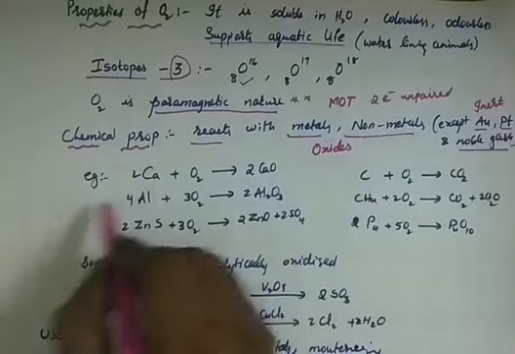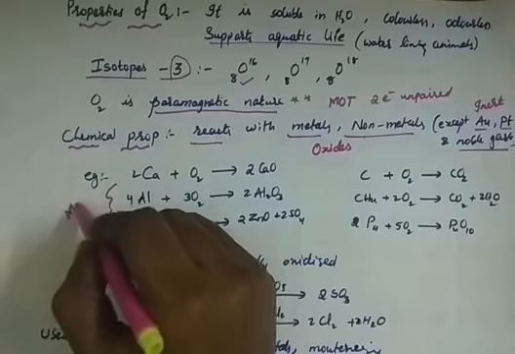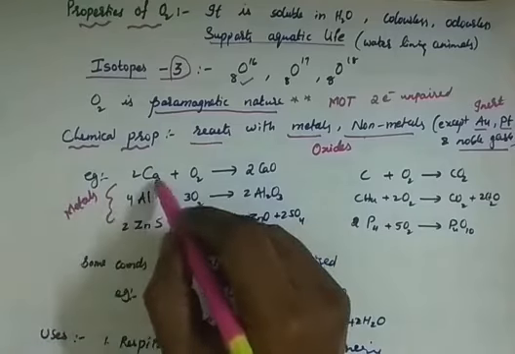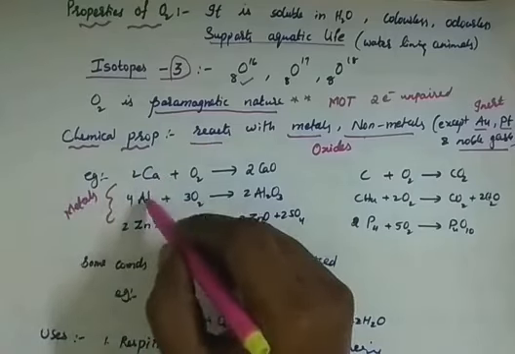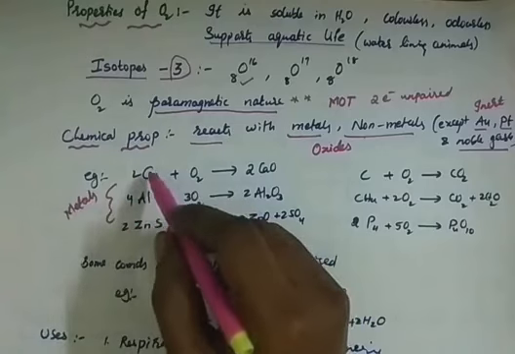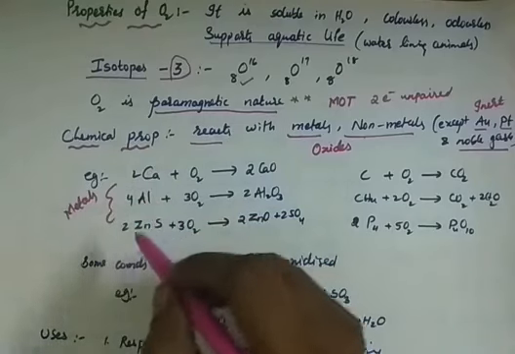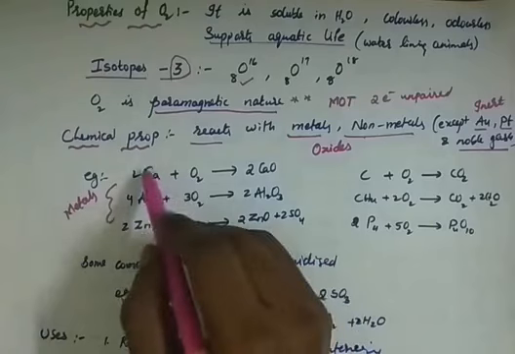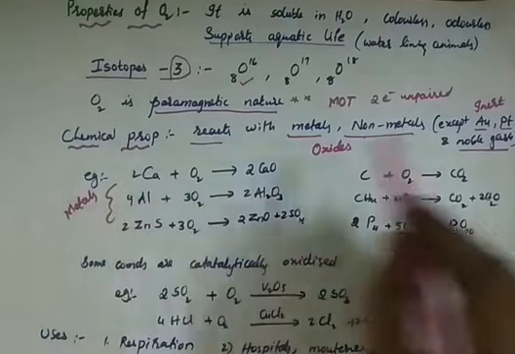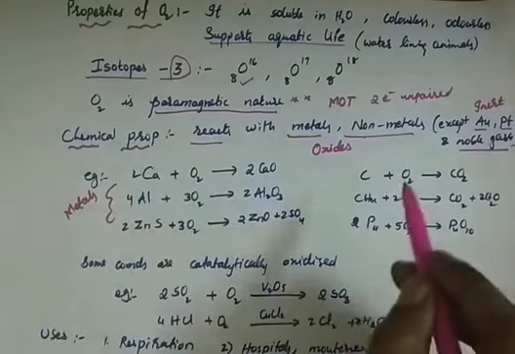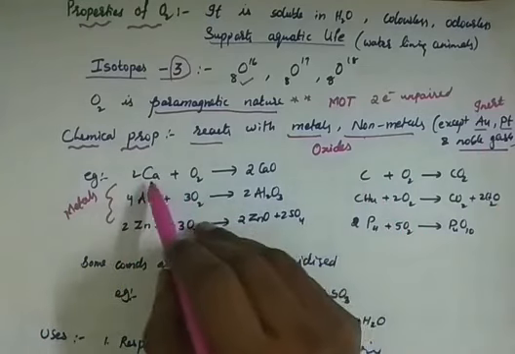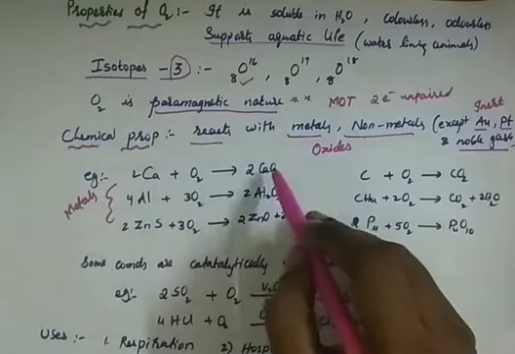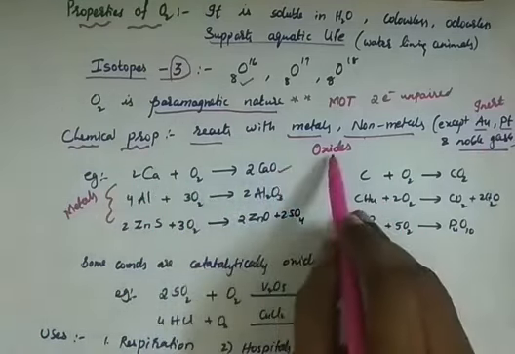First, let us see. These are all your metals. First calcium, aluminium, zinc. Calcium is an S block element, aluminium is a P block element, zinc is a D block element. Whenever you see an element, you must remember its position in the periodic table. So when calcium reacts with oxygen, it will form calcium oxide, isn't it?